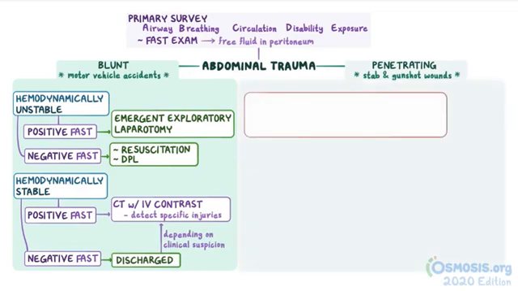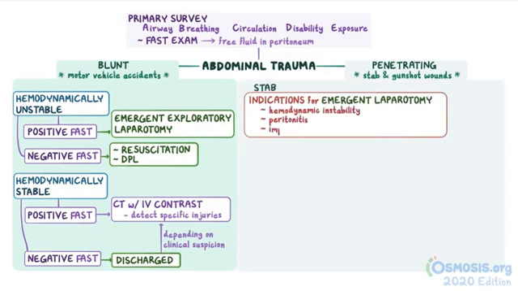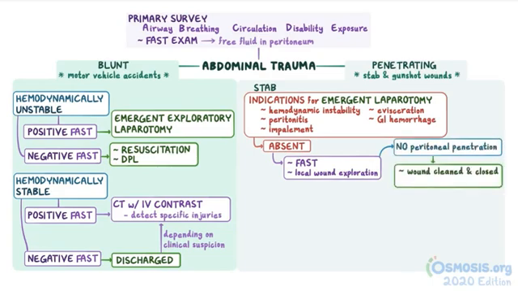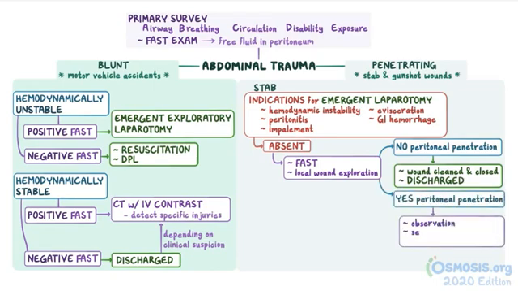As for penetrating trauma, indications for an emergent laparotomy in stab wounds include hemodynamic instability, peritonitis, impalement, evisceration, or gastrointestinal hemorrhage. If absent, peritoneal penetration is assessed by a FAST exam, or more accurately, local wound exploration. If there's no peritoneal penetration, then the wound is cleaned and closed, and the individual is discharged. If there is peritoneal penetration, the individual is admitted for observation, serial abdominal exams, and a CT scan.